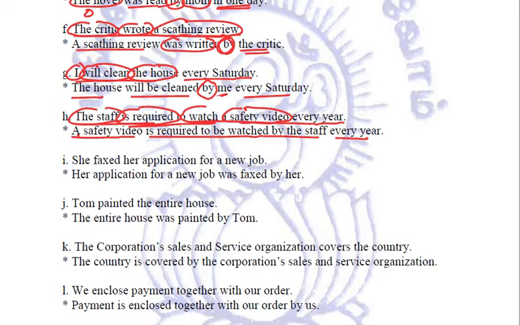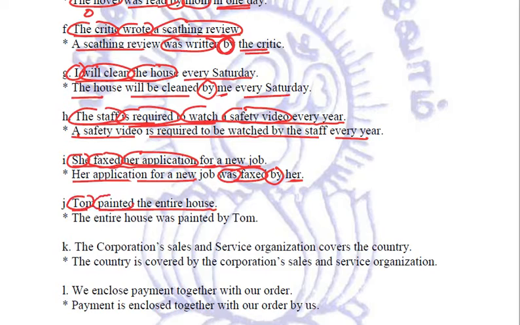Next sentence. She faxed her application for a new job. She is the subject, faxed is the verb, her application is the object. Interchanging the positions, her application for a new job was faxed by her. Understood? Let's come to the next sentence. Tom painted the entire house. Tom is the subject, painted is the verb, the entire house is the object.